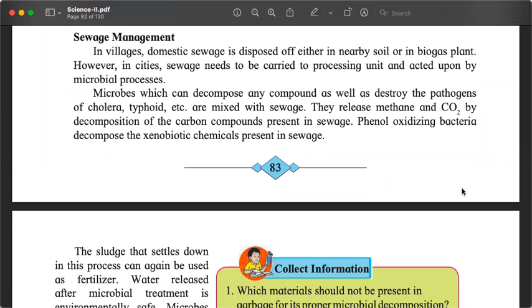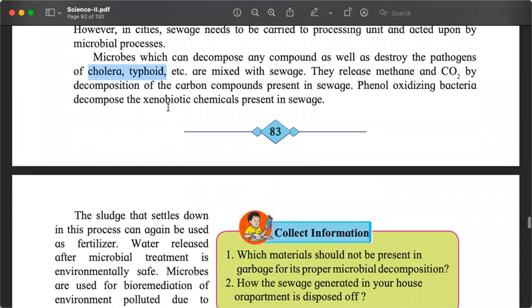It can also be used to produce biogas. If you don't do that, then these wastes can have microbes which may cause cholera, typhoid. So we treat this sewage using microbes. They kill the harmful bacteria, viruses that are there before they are released.